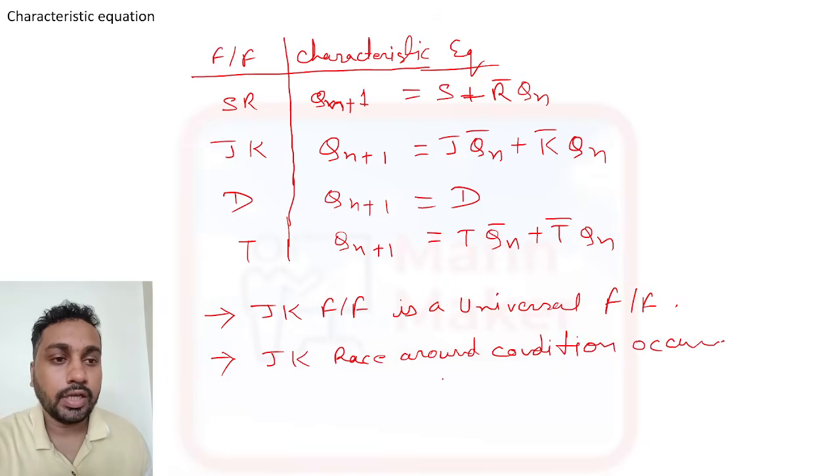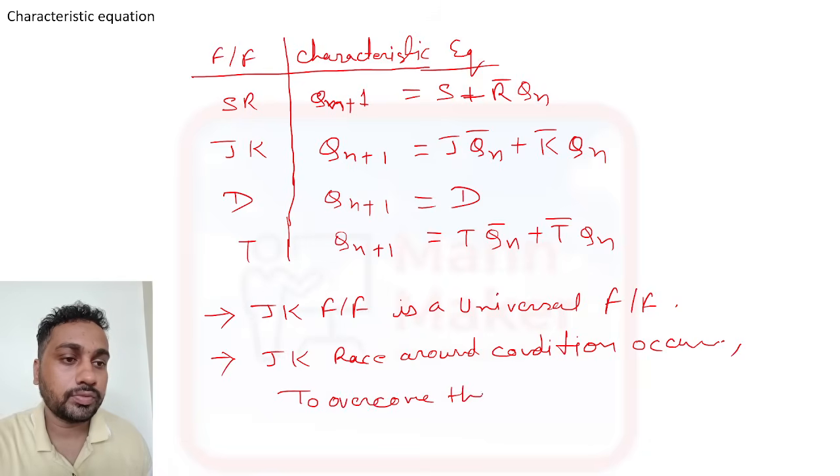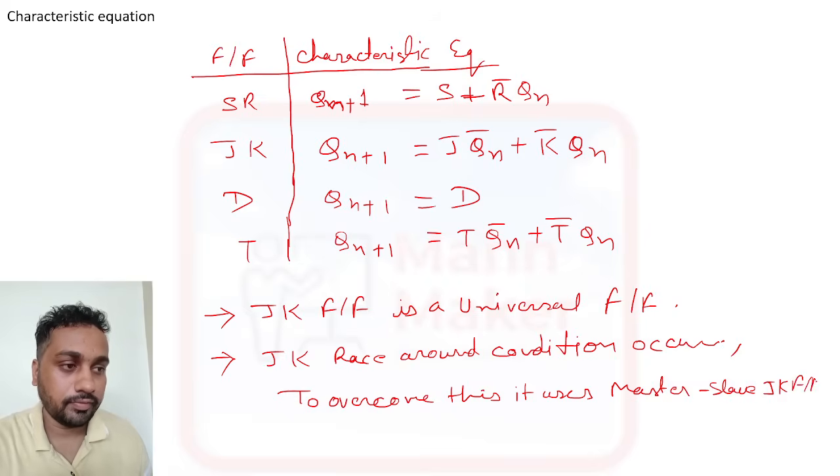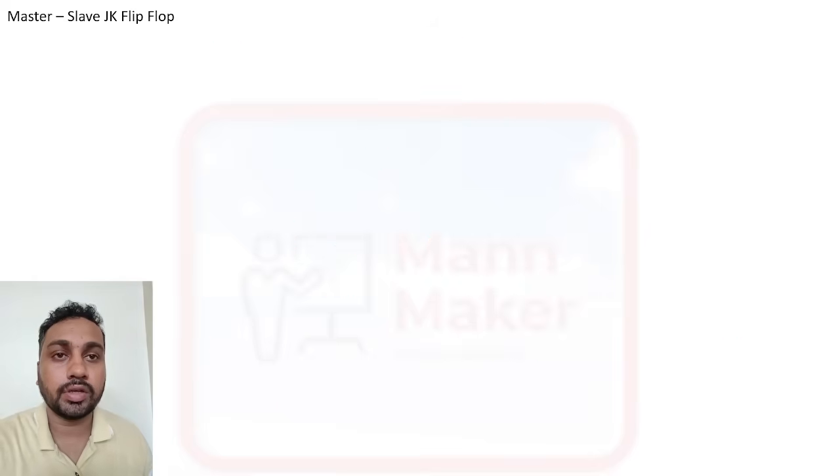Just remember this. And to overcome this, it uses the master slave JK flip flop. Just remember all these points.